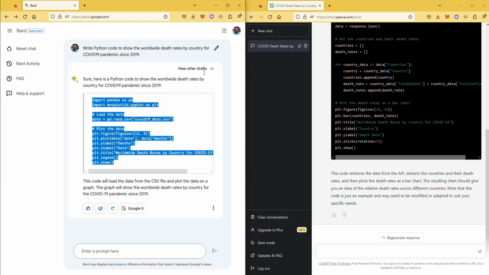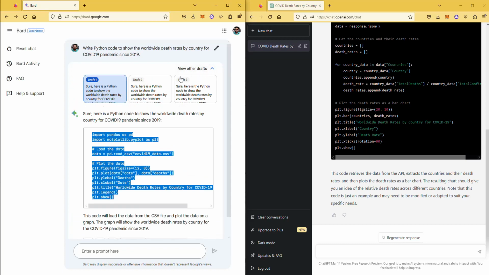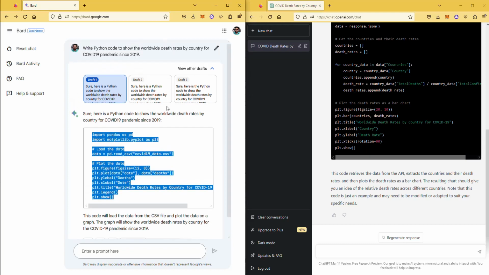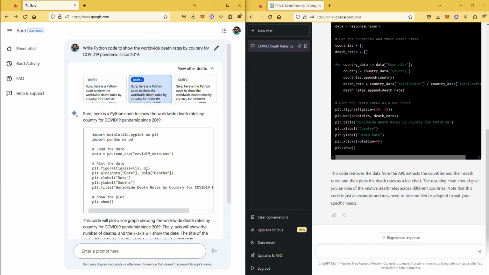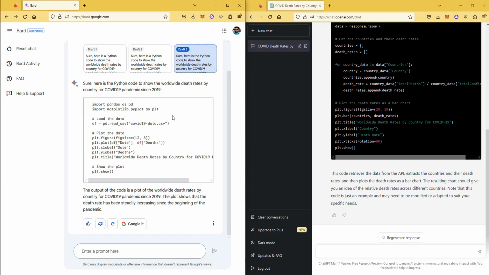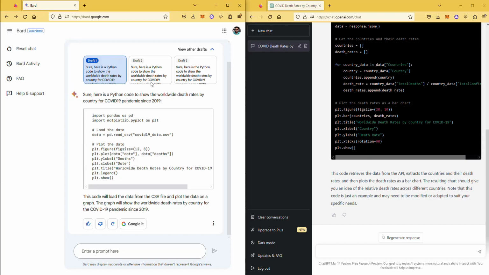Now, one neat thing about Bard that you can see is this little thing called view other drafts. So it may have various answers, right? This is draft 1 that it provided, that it probably thought was the best answer. But you can click on draft 2 and find a different answer, which doesn't look that much different to me. And draft 3 is not that different either. So this is kind of cool.